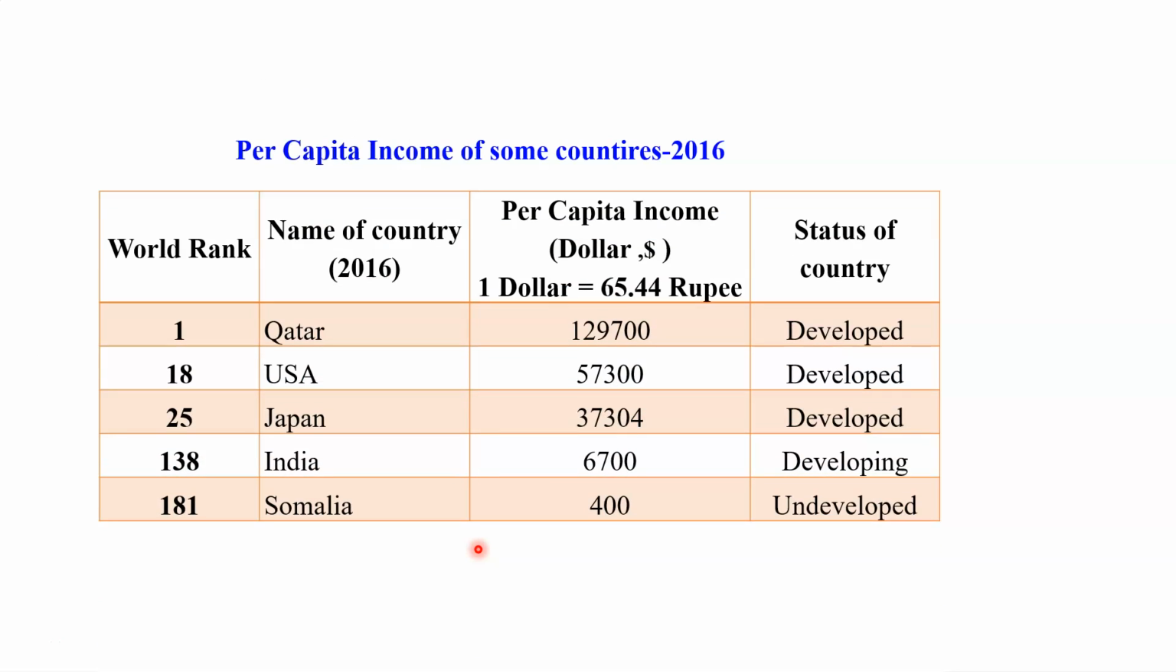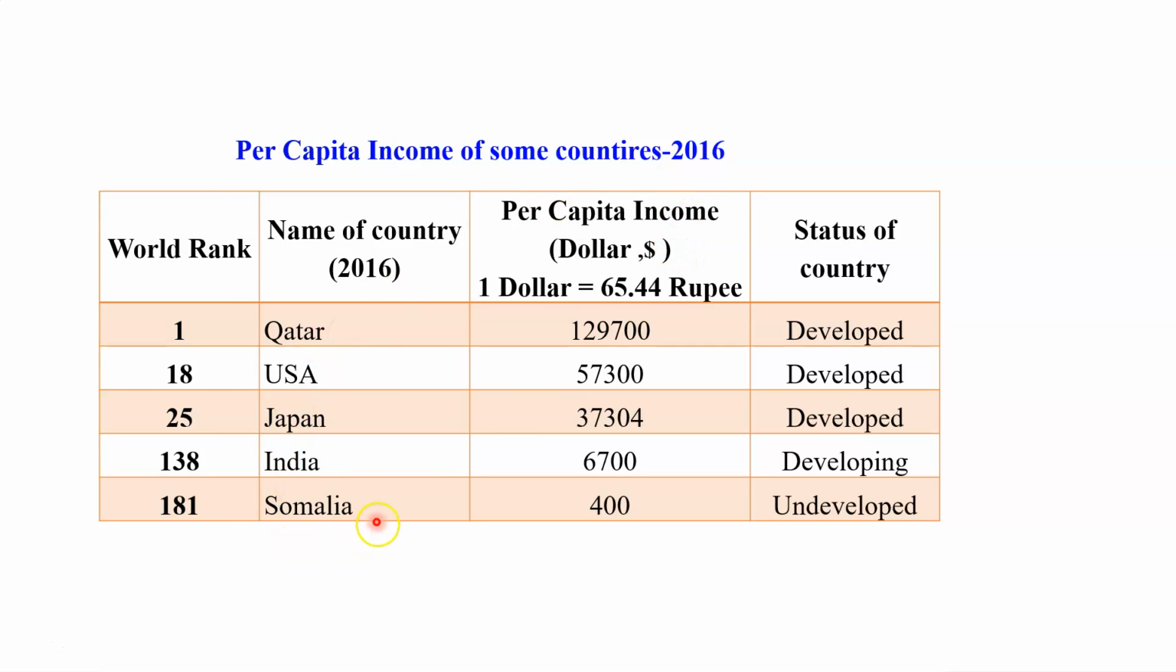Let us see one chart. In this chart, you can analyze the economic development of that country. As per the 2016 statistical data, the rank first was Qatar, and in the second and third columns you will see the per capita income that is given in dollars. The unit is the dollar. The USA was ranked 18, whereas India was ranked 138 as per the per capita income given in dollars in 2016.